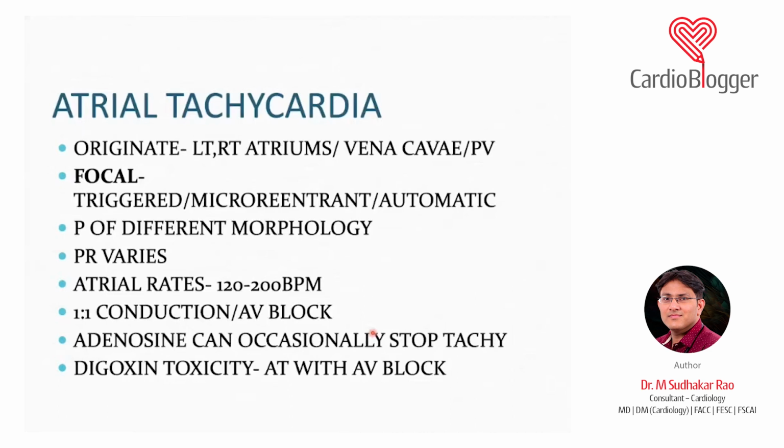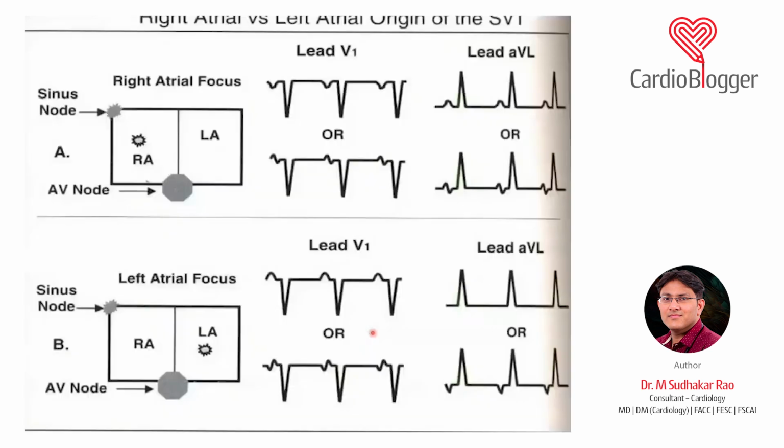Now again, I told you, you have to see with adenosine. Adenosine can occasionally stop tachycardia, but for all practical purposes, adenosine doesn't terminate an atrial tachycardia. It only terminates AV-NRT, followed by AV-RT. Digitalis toxicity can cause all types of arrhythmia. Again, in an MCQ they can ask which type of arrhythmia is not caused by digitalis. It is Type 2 Mobitz. So Type 2 Mobitz is not caused by digitalis, otherwise it can cause all the arrhythmias, most commonly the paroxysmal atrial tachycardia with AV block. Now this is something which you should know.